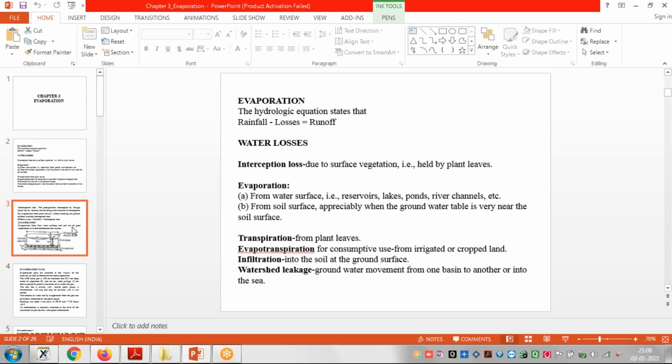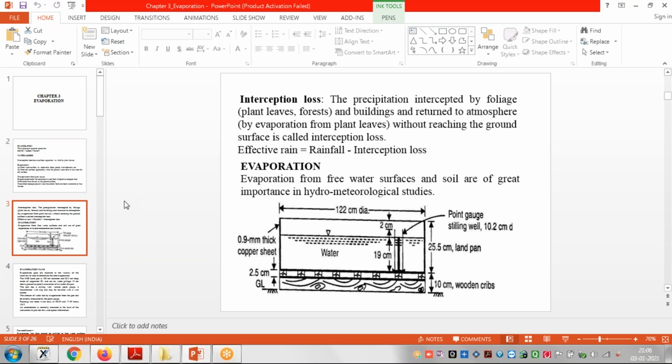Now, how do we measure this water? Interception loss is already clear. The precipitation, the rainfall which is occurring, is intercepted by foliage or plant leaves and buildings and returns to the atmosphere without touching the ground surface. This is called interception loss. So effective rainfall is equal to rainfall minus interception loss. That is called the effective rainfall.